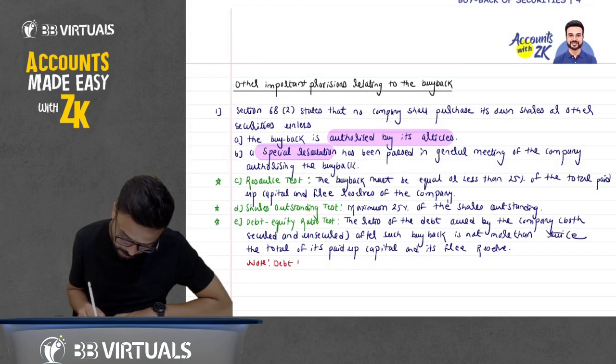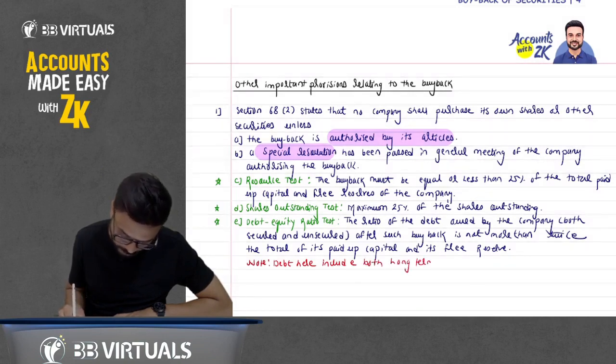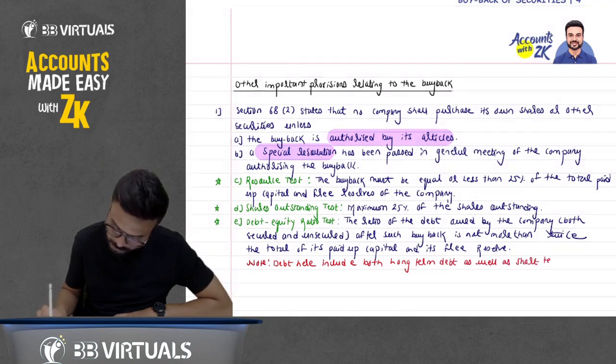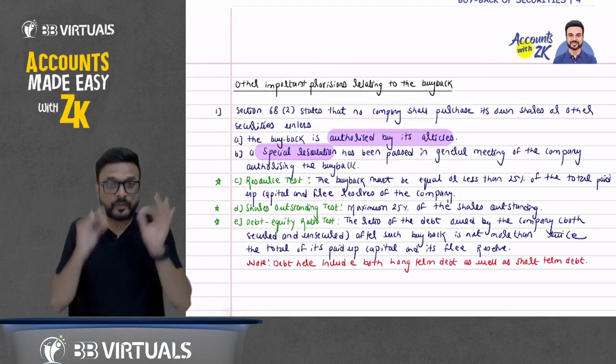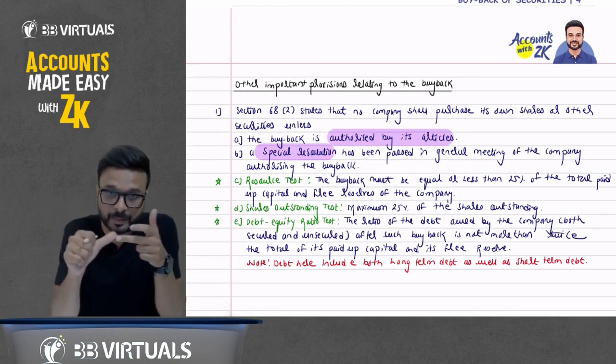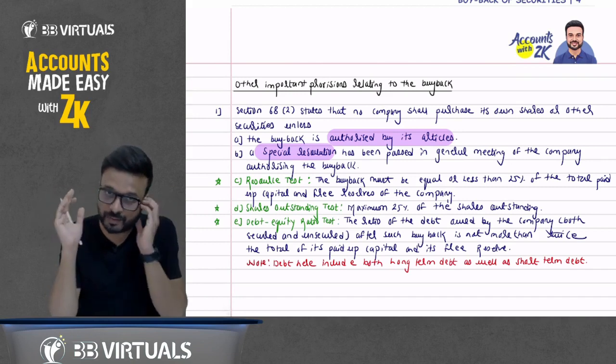Debt here includes both long-term debt as well as short-term debt. Okay, just write it down. So don't worry about points C, D and E. We will discuss them later.